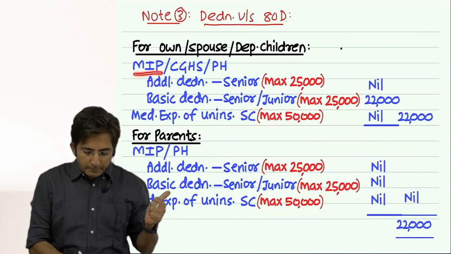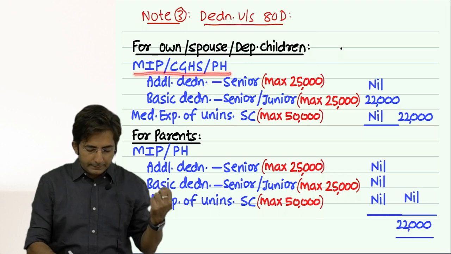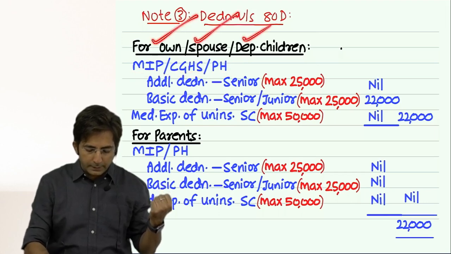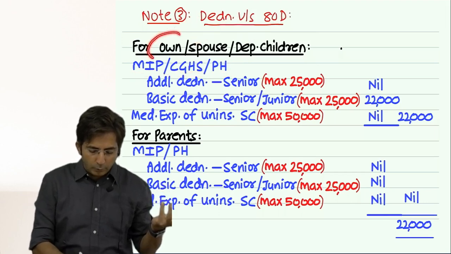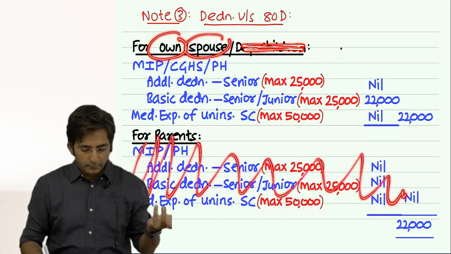First we write mediclaim insurance premium, central government health scheme, preventive health checkup. That also first for own health, spouse and dependent children. In this question we have got own and spouse. Children's mediclaim is not given and parents' data is also not given. So go as per this.